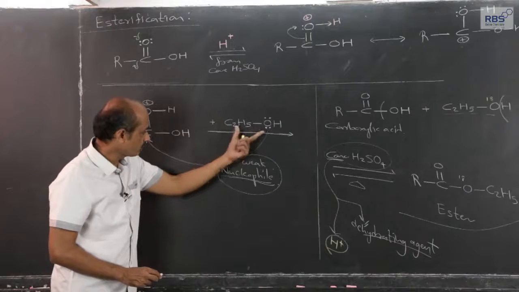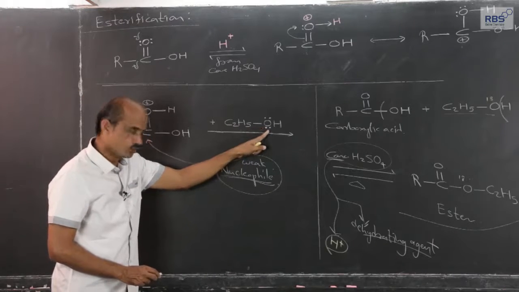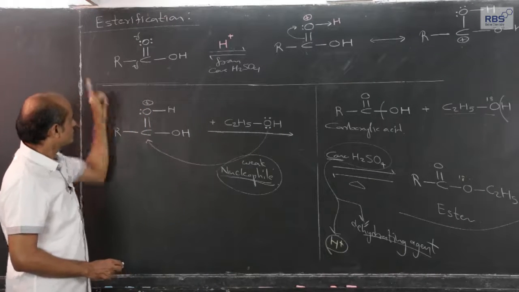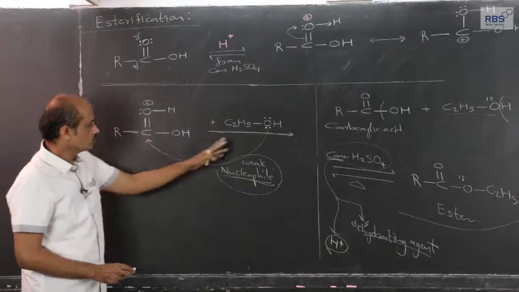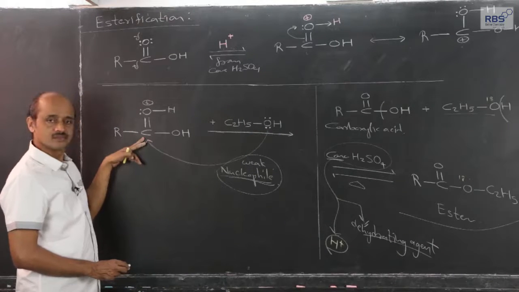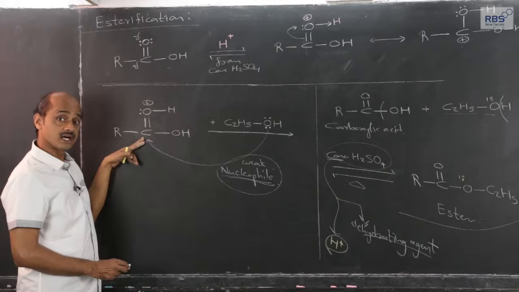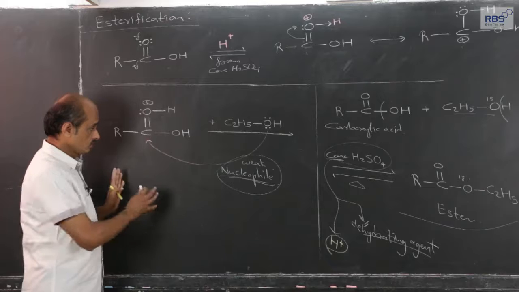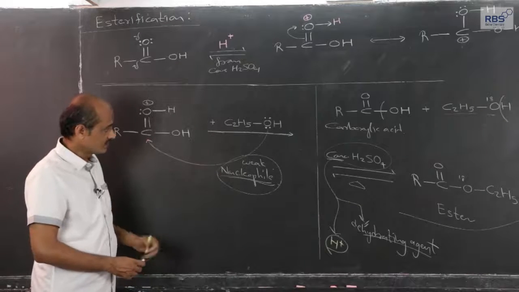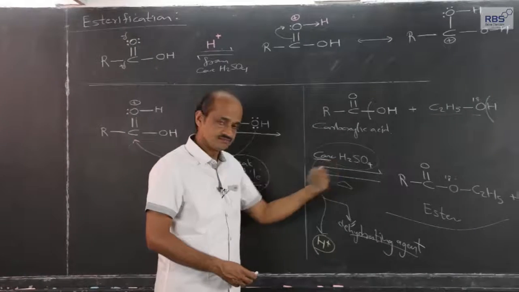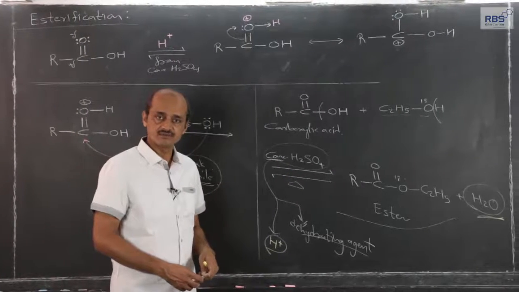So, now the attack of the lone pair on oxygen in alcohol becomes easy because of protonation, on this more electron deficient carbon in the carbonyl group, and further steps. To show that, I have to rub this and I will continue here the esterification.